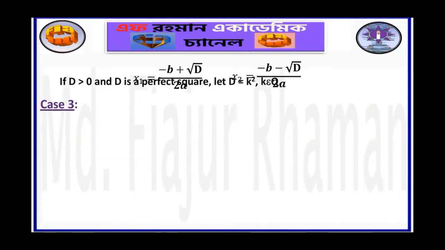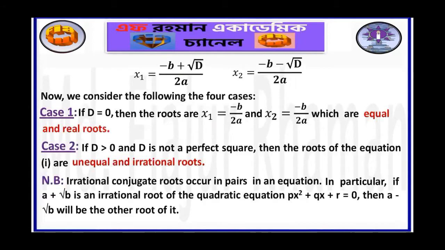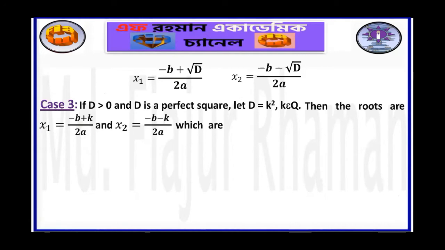Case 3, if d greater than 0 and d is a perfect square, let d is equal to k square, where k belongs to Q, set of rational numbers. Then the roots are x1 is equal to minus b plus k by twice a, and x2 is equal to minus b minus k by twice a. Just put this value of d, then we will get these values. If a and b are reals, then we can write which are unequal and real roots.